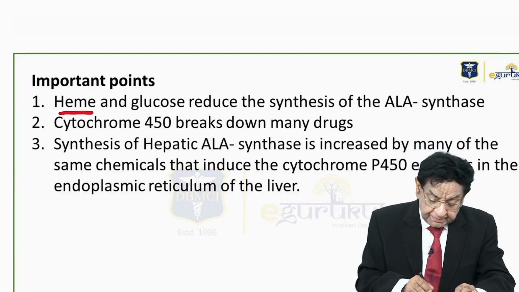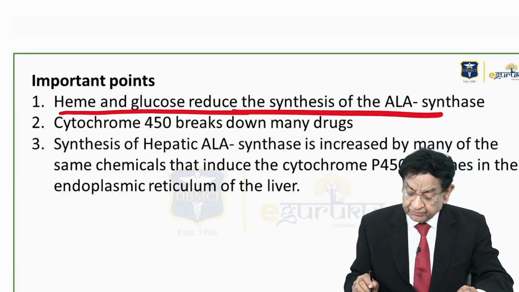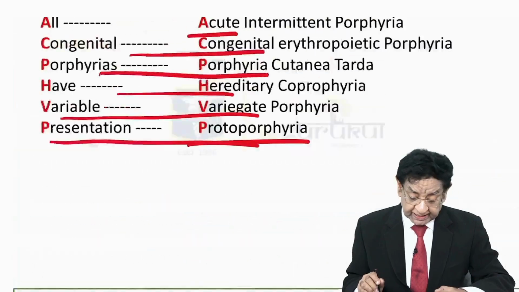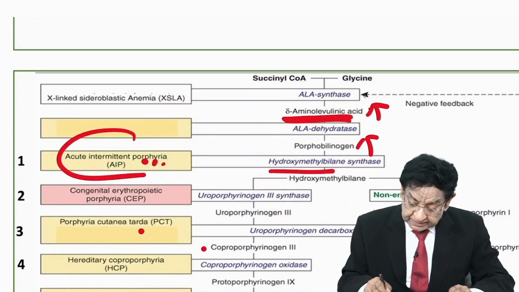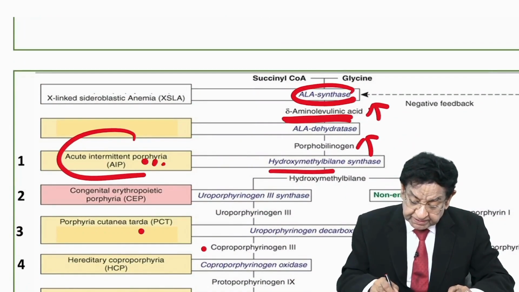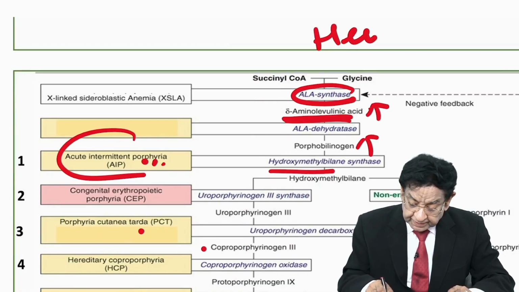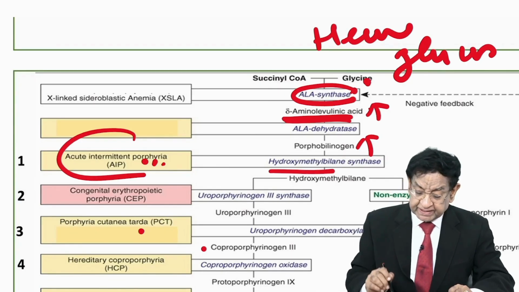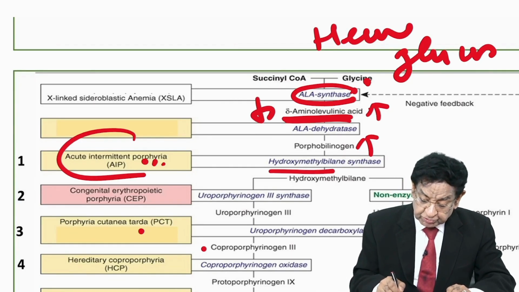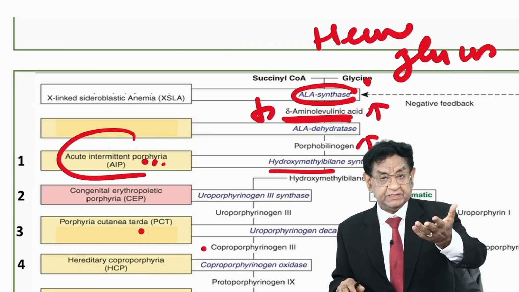Now, heme and glucose reduce the synthesis of ALA synthase. Again, go back. This enzyme is inhibited by heme and glucose. If this enzyme is inhibited, definitely this will cause reduced ALA synthesis. That's what we wanted.